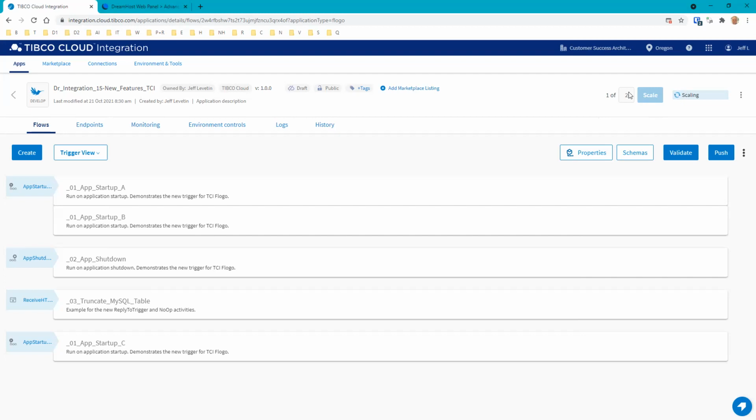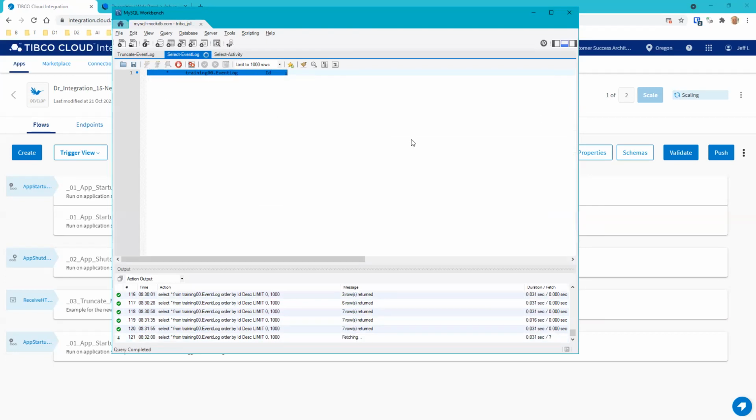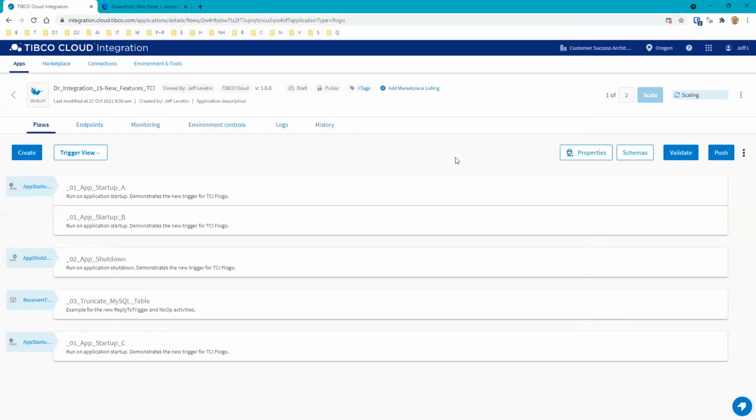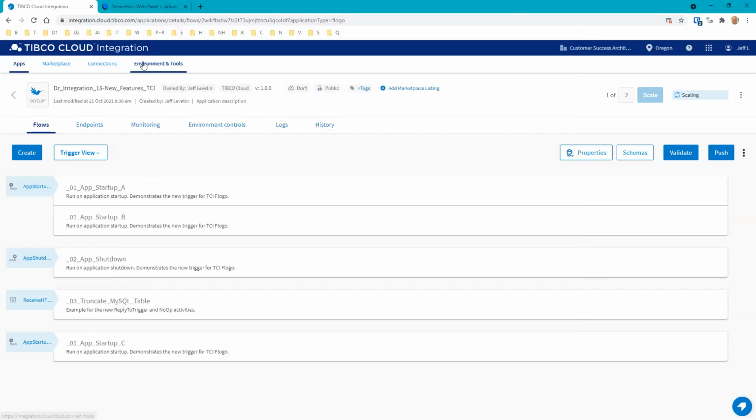So give it a minute to get everything spun up here and going, and we'll see. We should see another set of these pushed out into the database. A little patience on that. So again, the thing to remember here is that it's really easy to create this application startup. Just create a flow with this trigger, and the same thing with the application shutdown.